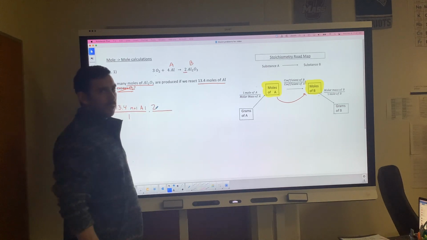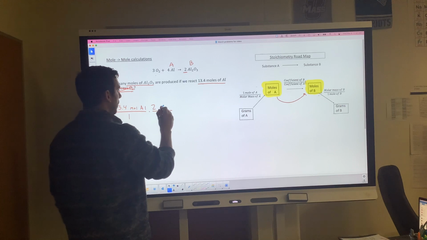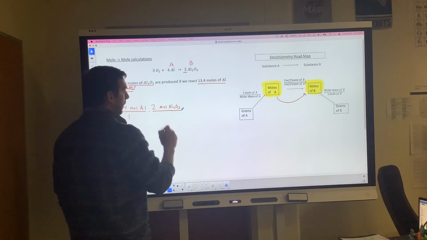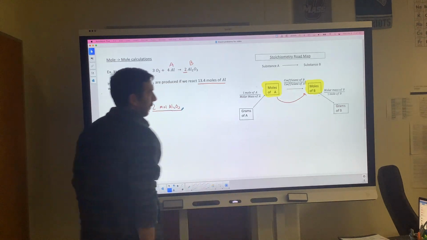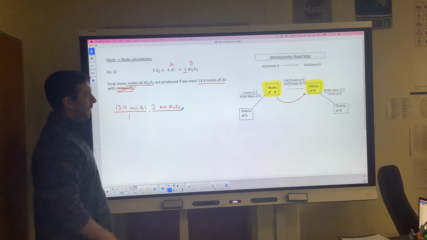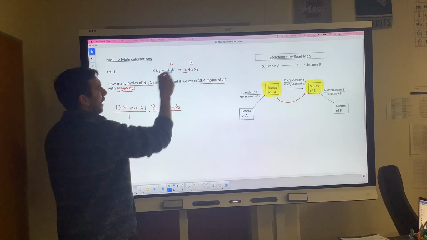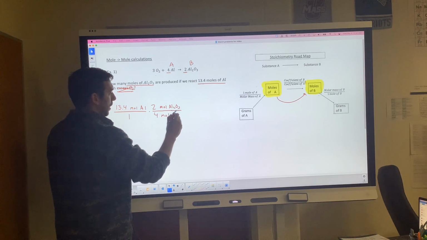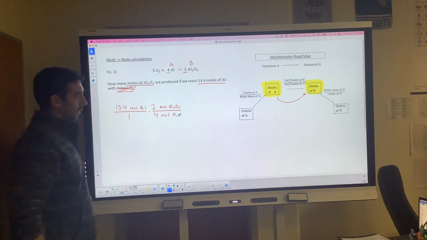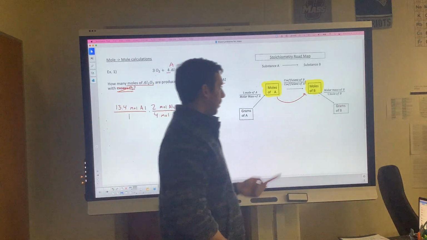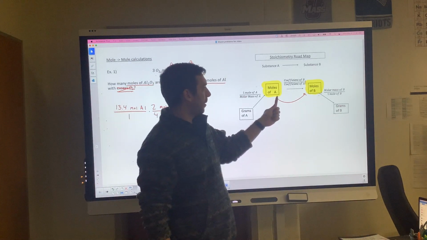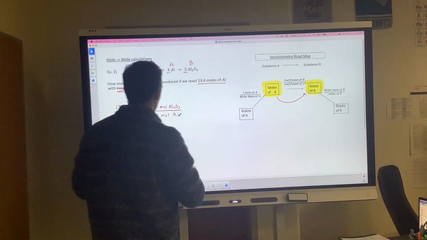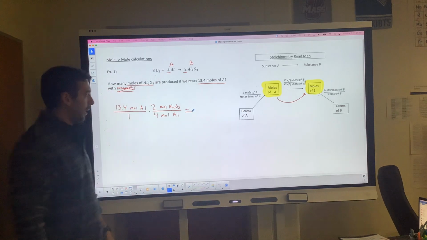And remember, our coefficients are representing moles, so it would be 2 moles of Al2O3. Then the bottom of our fraction, our conversion factor, is coefficient of A. So again, we look for where we labeled A. It has a 4 as the coefficient, so we'll have 4 moles of Al. Now for this problem, we could check to see if we need another conversion factor, but we already got to where we wanted to end, right? We went from moles of A to moles of B. So we're done, and we can actually calculate this.